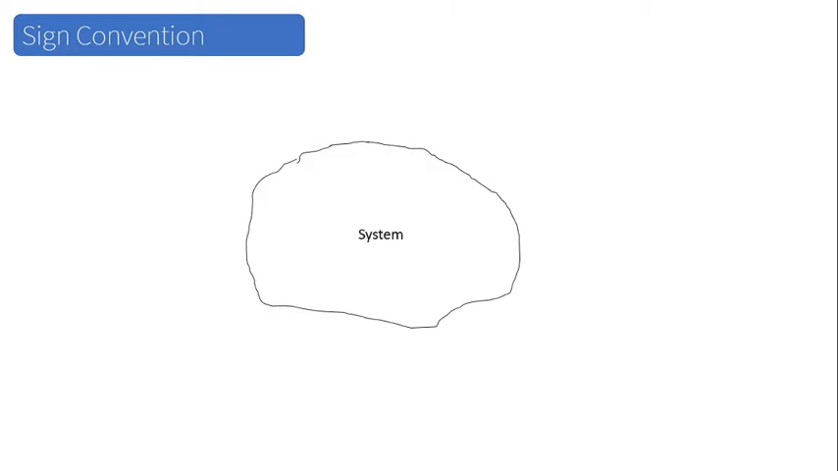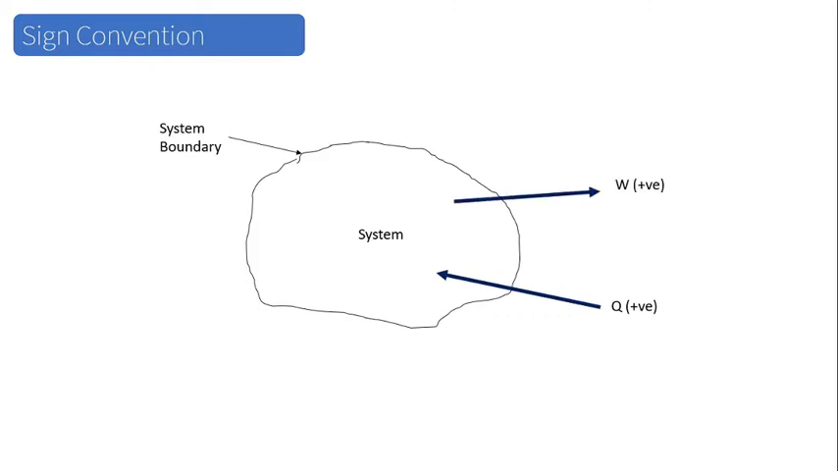So if we consider a system that may be closed, open or anything, we know that this is the system boundary. If we add some heat to the system, that is the heat addition to the system, it is always termed as positive. That means this is the positive heat transfer. And if the system does some work, that is the work done coming out from the system, or the work done by the system, is termed as positive.